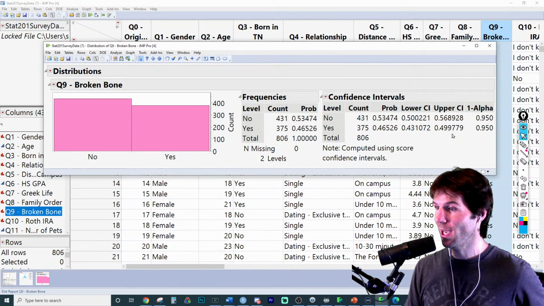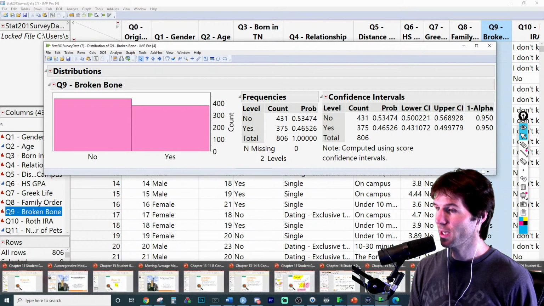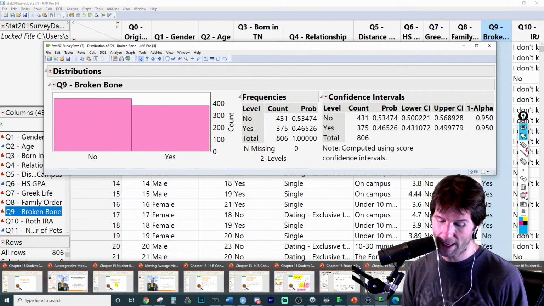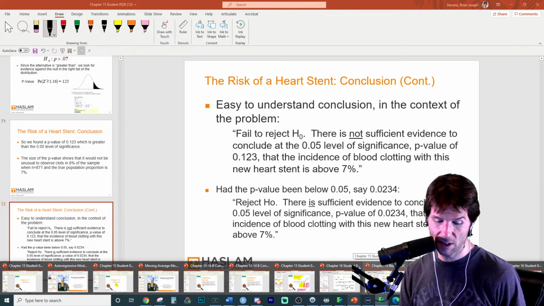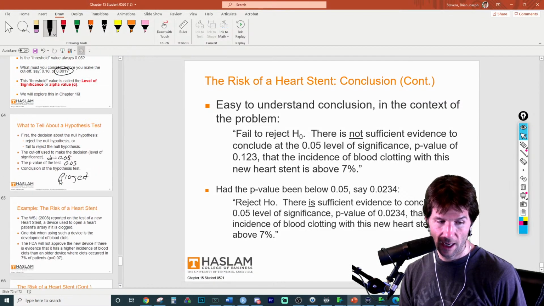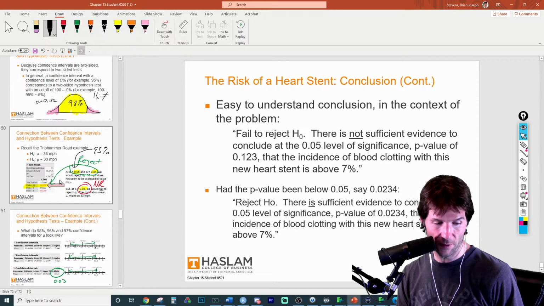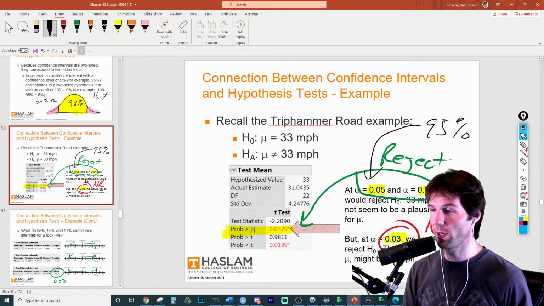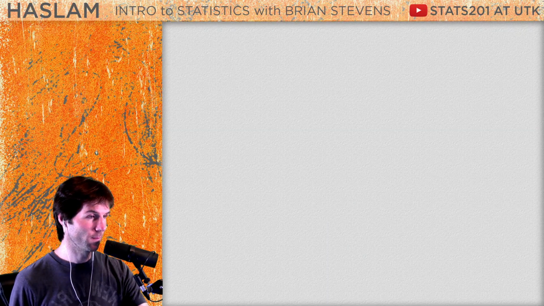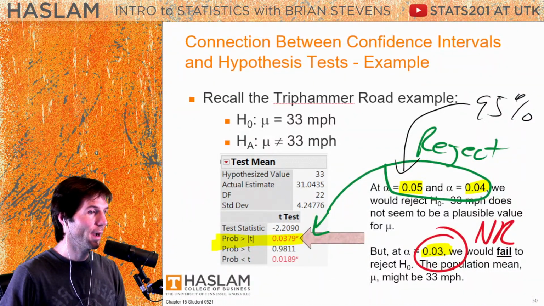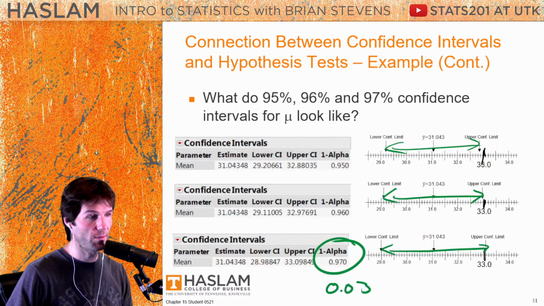Now, when we do tests right here, a statistical test can be done with a confidence interval. How do we do statistical tests with confidence intervals? How could you run a statistical test using a confidence interval?